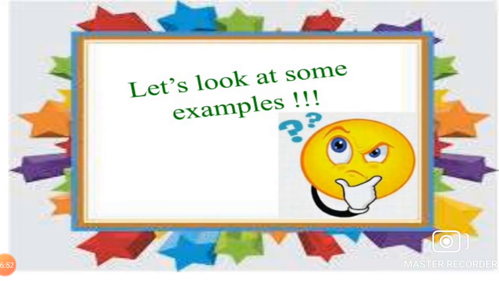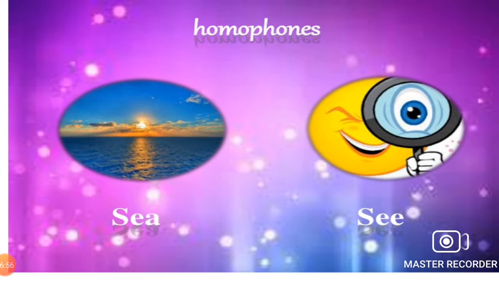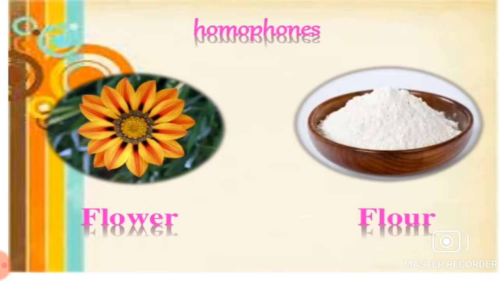Now, let's look at some examples. See, sea: pronunciation same but different meaning and different spelling. Floor, flower.